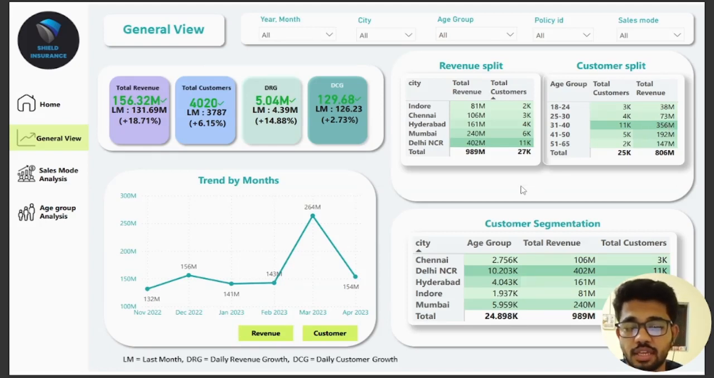Now let's see the customer segmentation. Here in customer segmentation, we can again see that the city of Delhi NCR tops the list within the age group with around 10,000 customers, and in total revenue which is around 402 million, and the total customers of around 11,000, followed by the city of Hyderabad, which has 4,000 customers with revenue of 161 million. Now let's move forward.